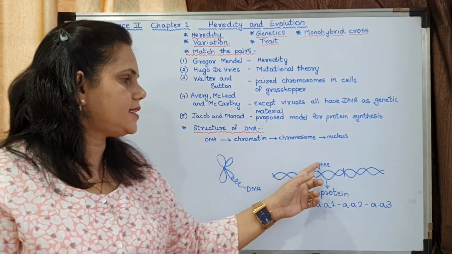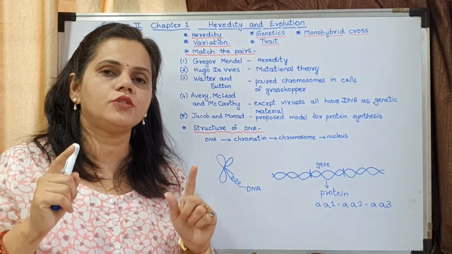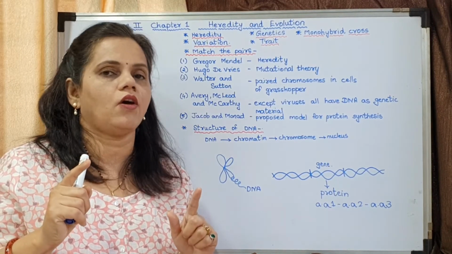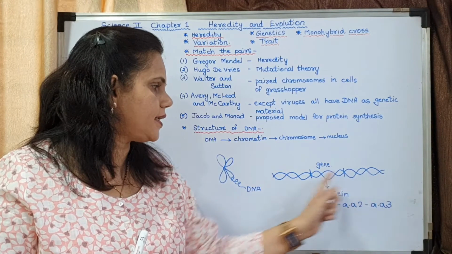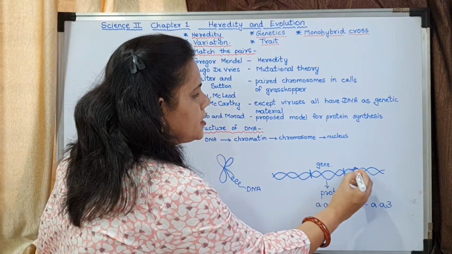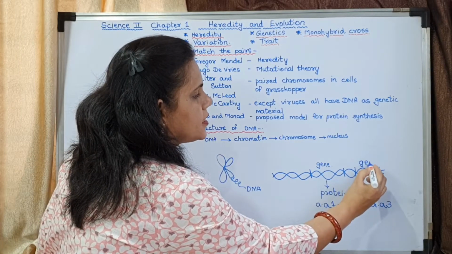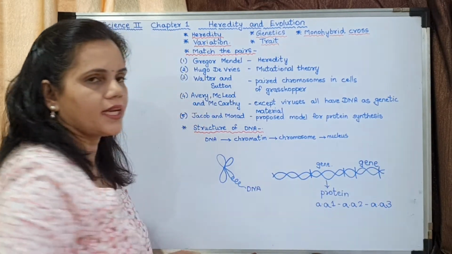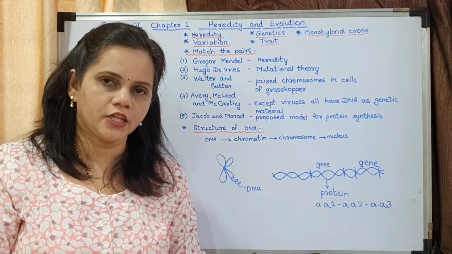So what is a gene? A gene is the part of DNA which codes for the synthesis of a single protein. Now this is a DNA. There are several genes. If this is one gene, this could be another gene, and this could be another gene. So there are too many genes on a chromosome.